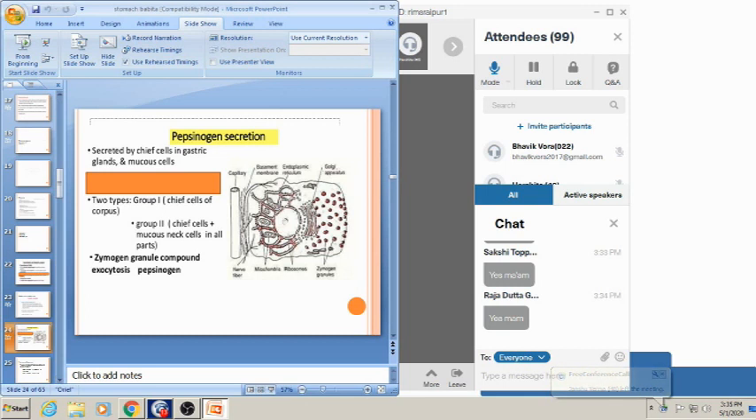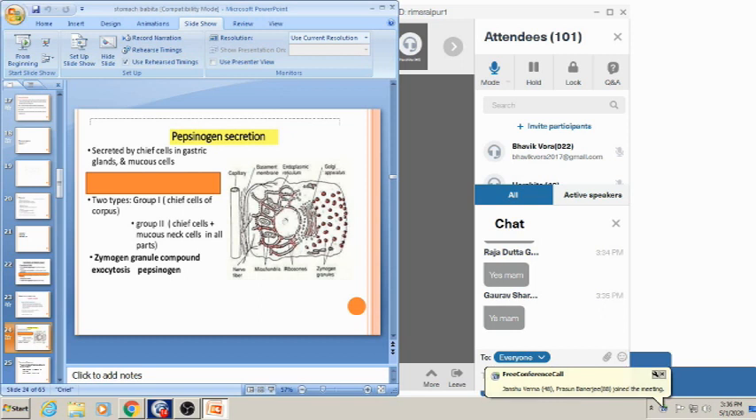Now coming to the pepsinogen secretion. Pepsinogen is secreted by the chief cells in the gastric gland, and some amount from the mucus cells also. Chief cells are present in the fundic glands, which are present in the fundus and the body of the stomach.